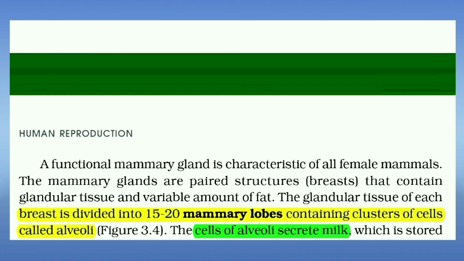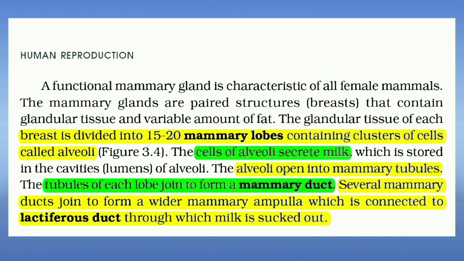Breast is divided into 15 to 20 mammary lobes containing clusters of cells called alveoli. Cells of alveoli secrete milk. Several mammary ducts join to form a wider mammary ampulla which is connected to the lactiferous duct through which milk is sucked out.